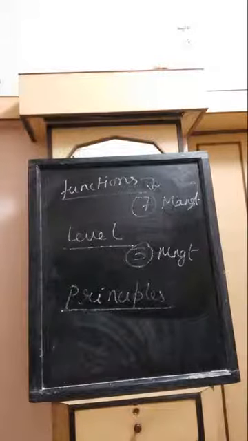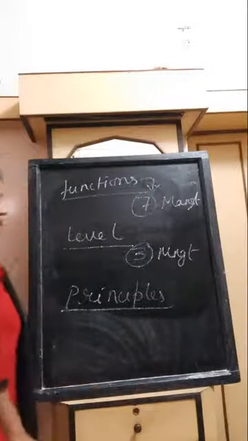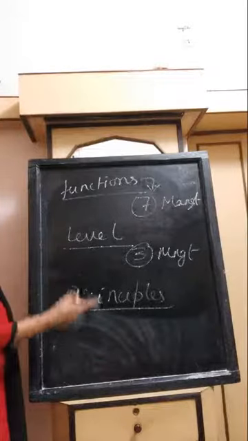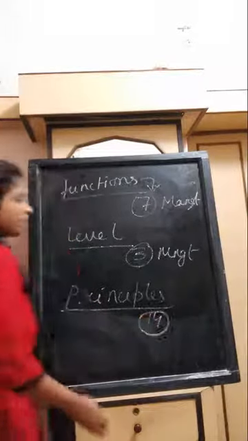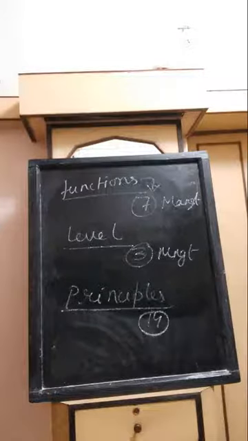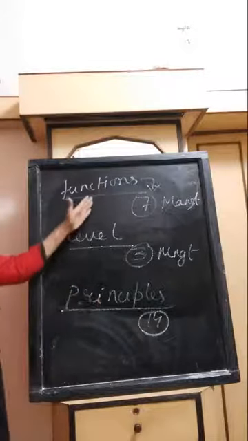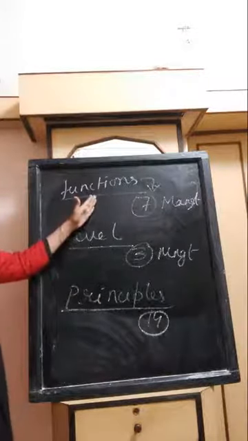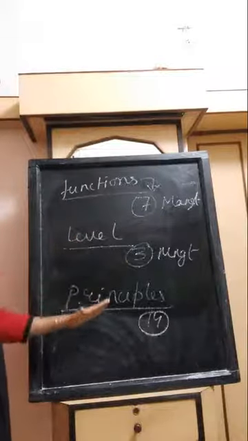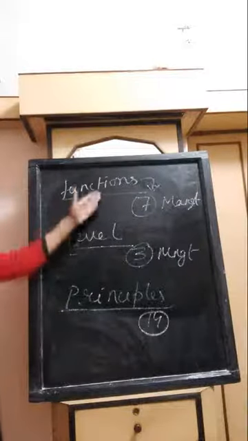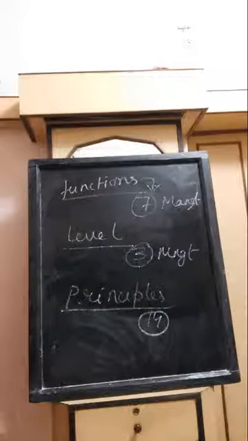Now coming to the last one, that is principles of management. You all know that according to Henry Fayol, there are 14 principles of management. So there can be a great confusion between the numbers. So make it straight: 7 functions are there, 3 levels are there and 14 principles are there of management. These may come as MCQ, so don't get confused between the numbers.